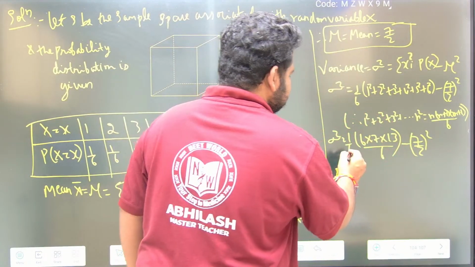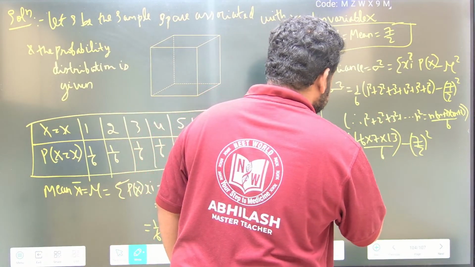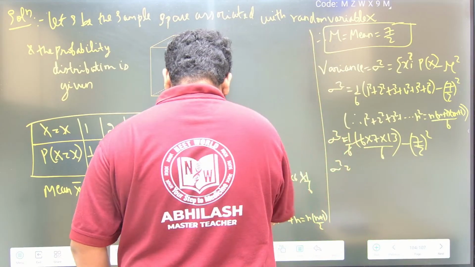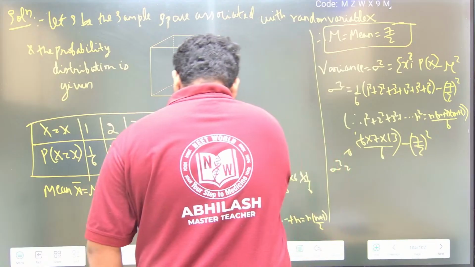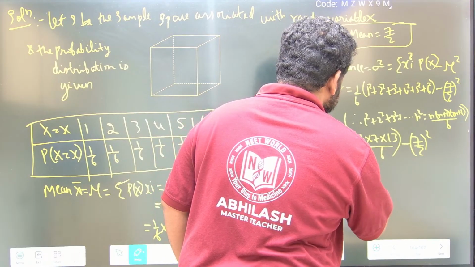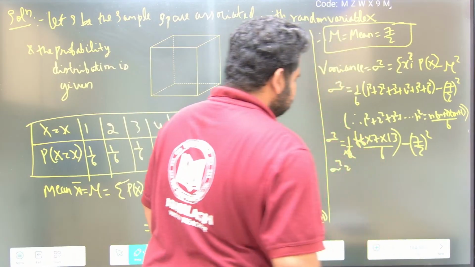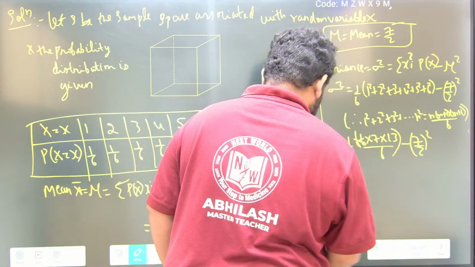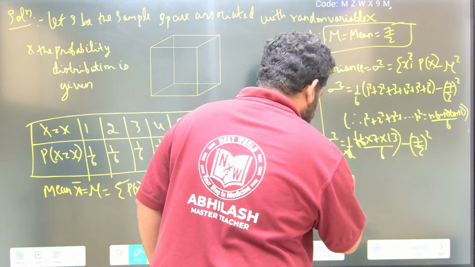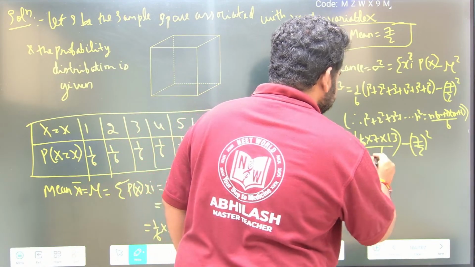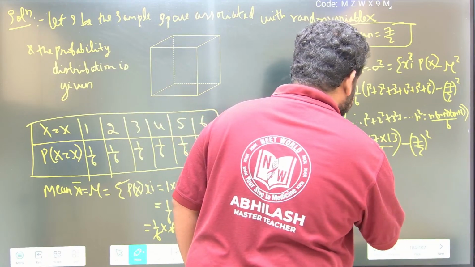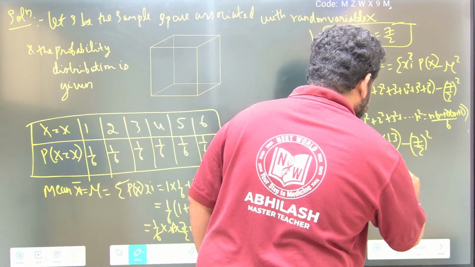What will I have? 6 and 6 cancel. Observe carefully. Sigma square will be equal to, now I am left with 7 into 13 by 6. 13 sevens are 91 by 6, minus 7 sevens are 49 by 4.